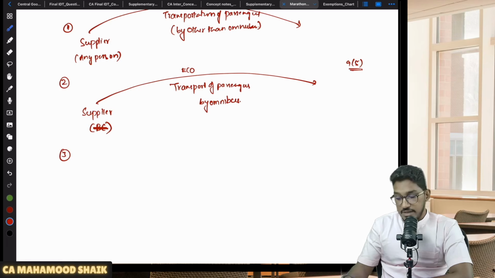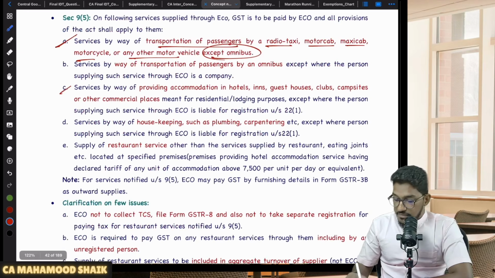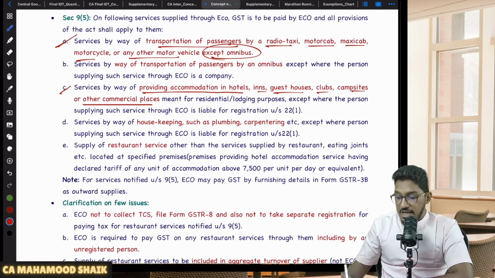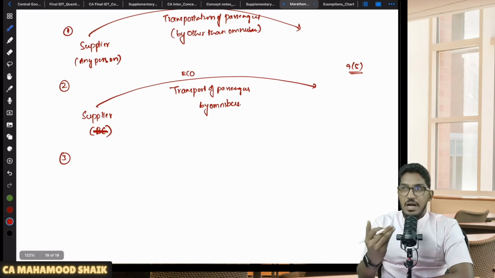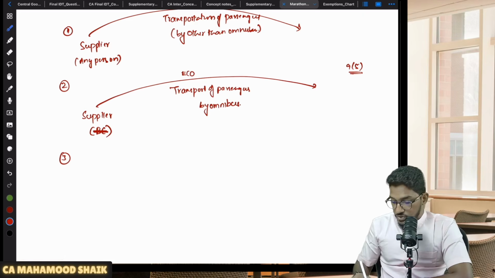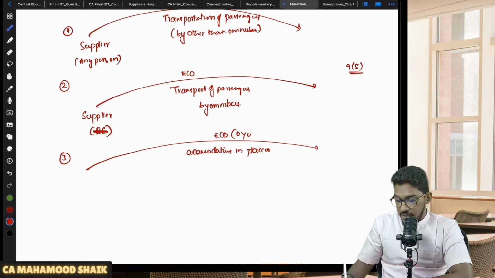Next, the third category of services under which 9 subsection 5 will become applicable is services by way of providing accommodation in hotels, inns, guest houses, clubs, campsites or other commercial places meant for residential or lodging purposes, except where the person is liable for registration. Sir, what is that? Now they are talking about OYO and this other kind of platforms. So which service will get covered under reverse charge 9 subsection 5? The e-commerce operator, services by way of providing accommodation in places, like hotels, clubs, campsites, whatever it is. Just remember the example here as OYO.